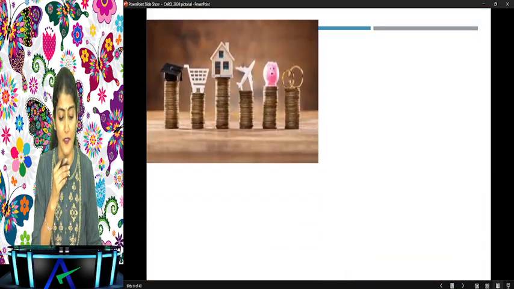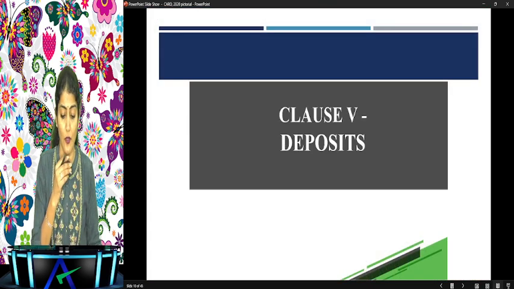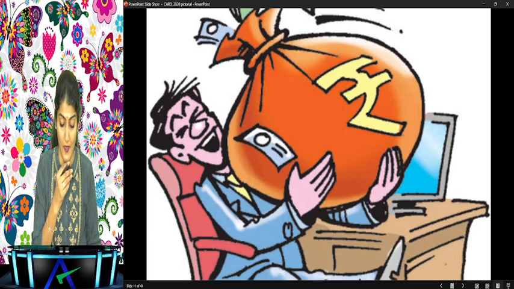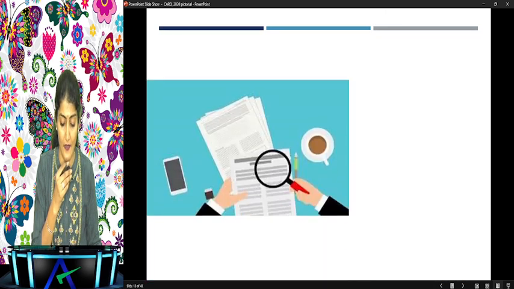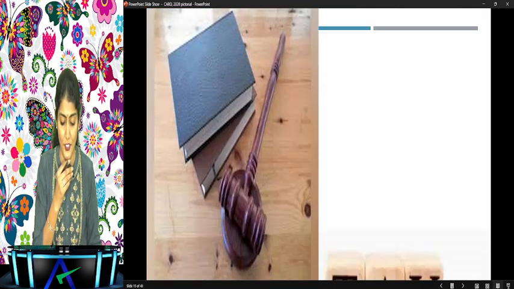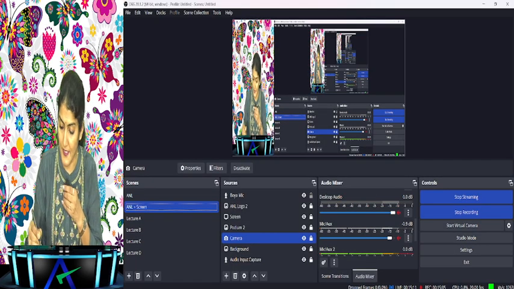It is regarding the loans, investments, guarantees and the security, right? Then clause 4. Clause 5 is regarding the public deposits, right? Then clause 6 is regarding the cost records, right? Then 7 is regarding the statutory dues, the disputed statutory dues and the undisputed statutory dues, right?